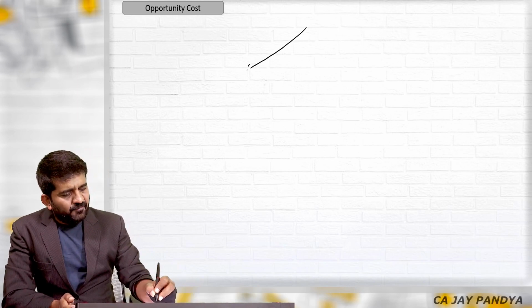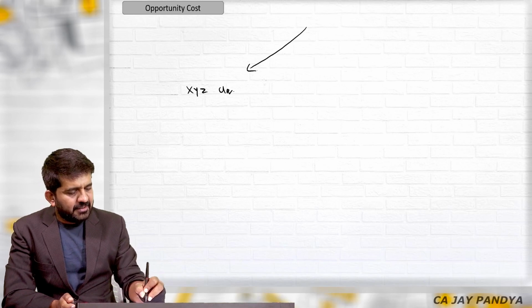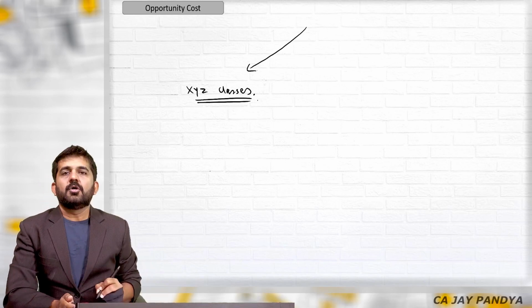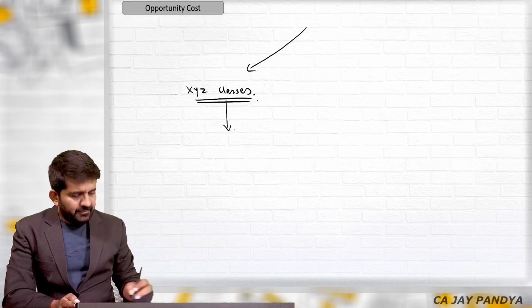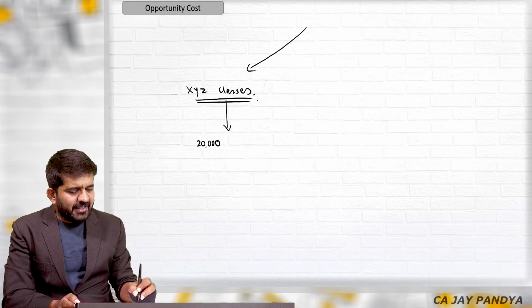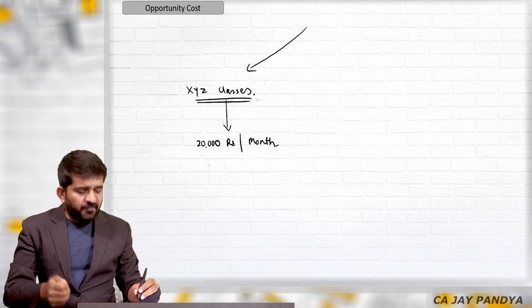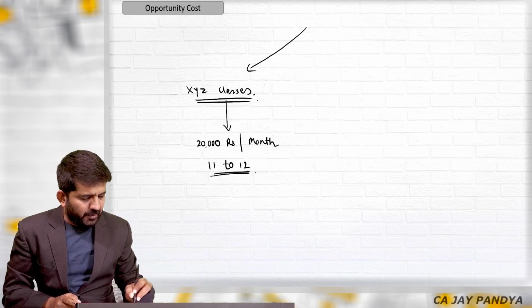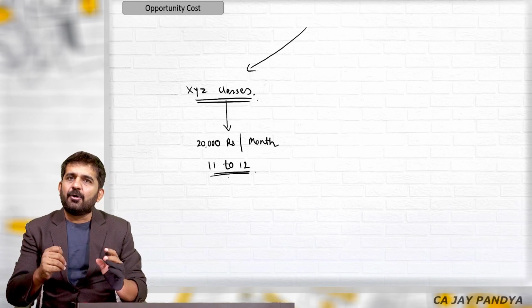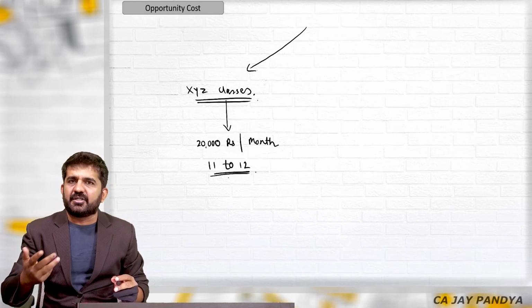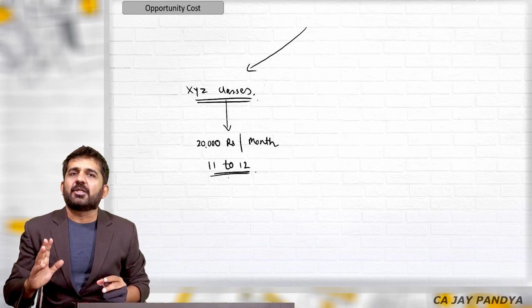Let us go to another concept, which is opportunity cost. Try to understand. I am a faculty by profession. I teach taxation, I teach accountancy, I teach finance. There is one classes, XYZ classes, which offers me 20,000 rupees per month if I take a lecture between 11 to 12 in the morning. So I'll have to go to XYZ classes, conduct the lectures, and I will be getting 20,000 rupees per month.